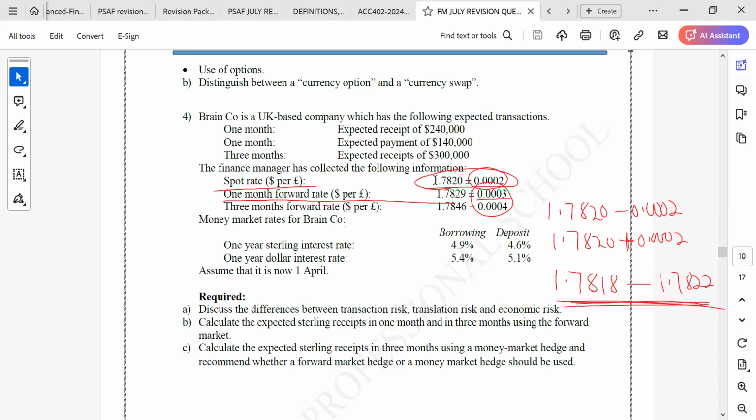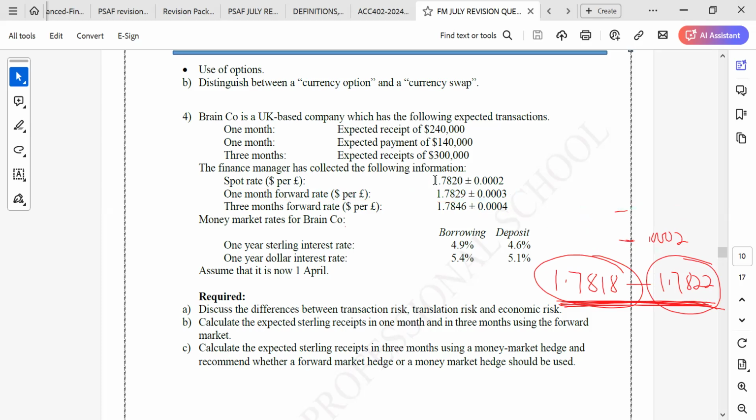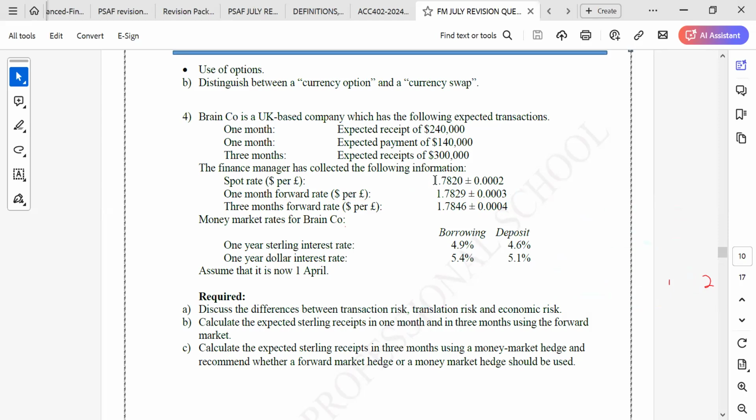For the 1 month forward rate, you subtract this from this to get the minimum rate, the lowest rate, and you add this one to get the highest rate. This is how the exchange rates are going to be quoted. We have the minimum and the maximum, the lowest and the highest, and that's how you calculate it. I will try to do this one, or maybe tomorrow we can try this one